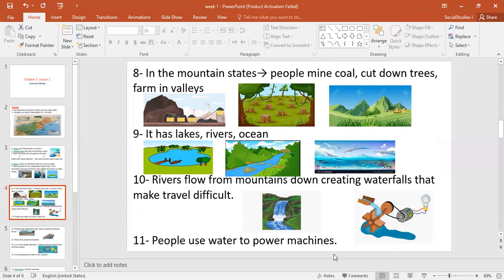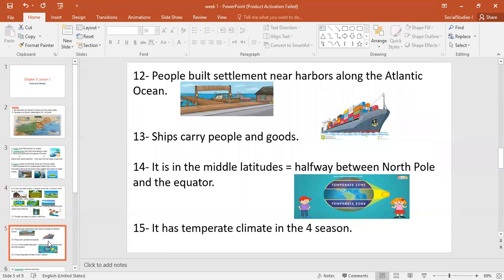This is how we use the water of rivers and oceans. Let's move to the next slide. What this picture shows is harbors. People built settlements near harbors along the Atlantic Ocean. If we check the coast of the Atlantic Ocean, we can find that the people of the East built harbors. Harbors means the place where ships park. So we can find that ships carry people and goods and park here in the harbors.